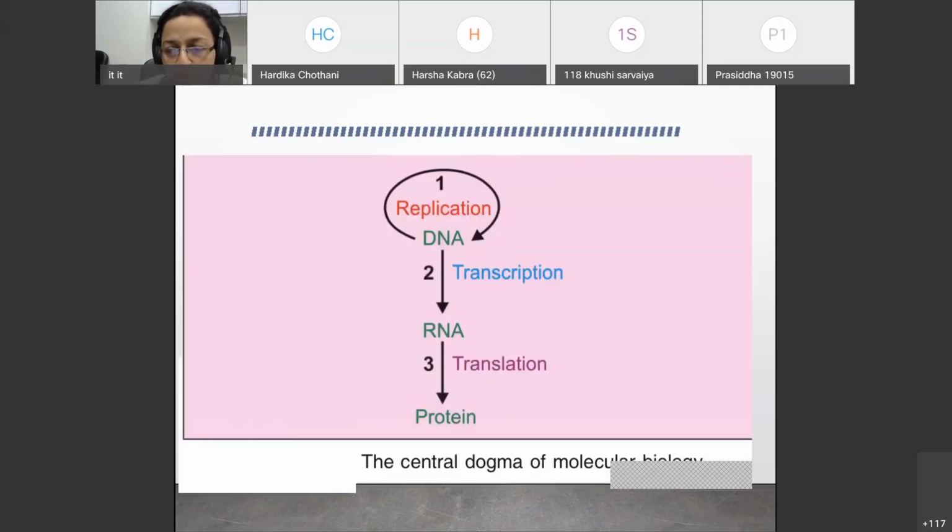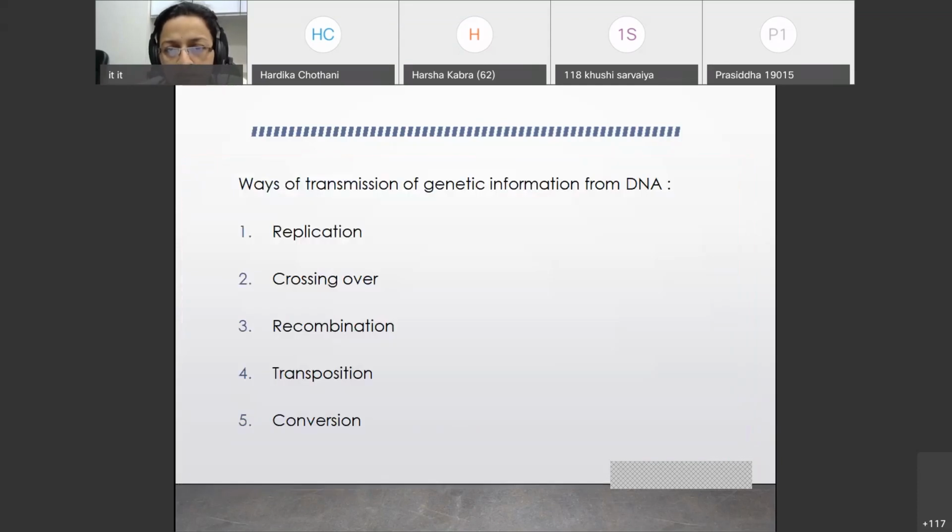So in this way you should explain when a Viva question is there. And this is a diagrammatic representation of the central dogma of molecular biology, where you have replication, transcription, translation. In replication, new DNA is generated; in transcription, RNA is generated; and in translation, protein biosynthesis takes place.